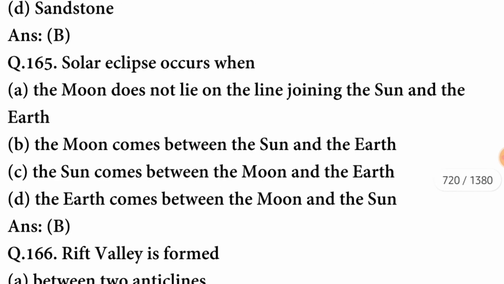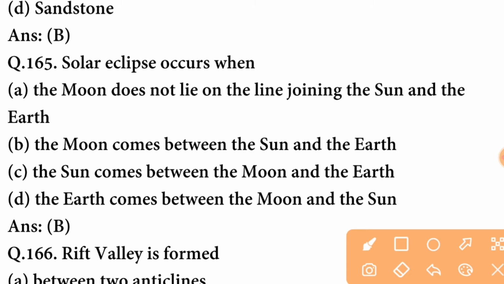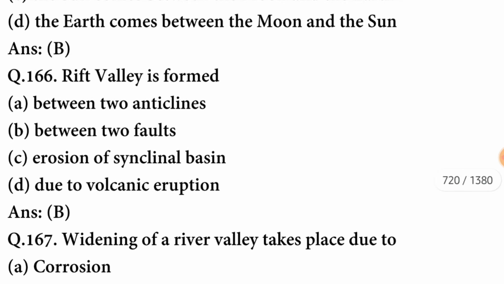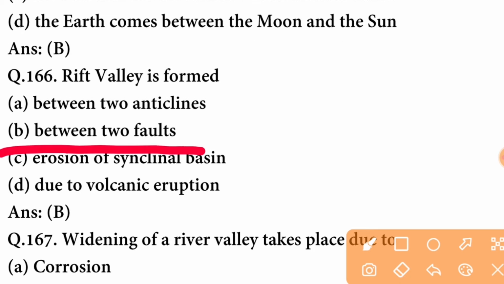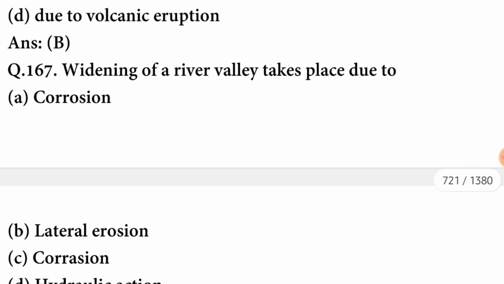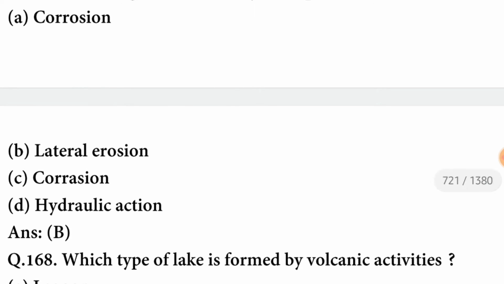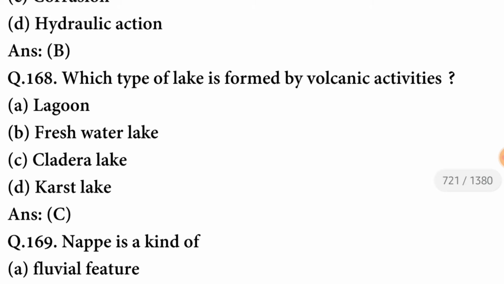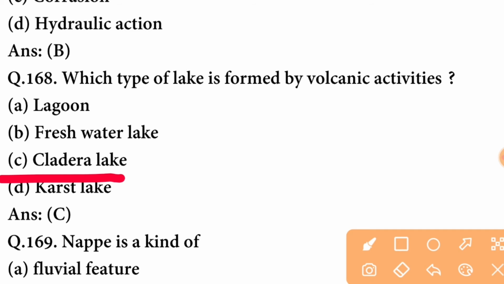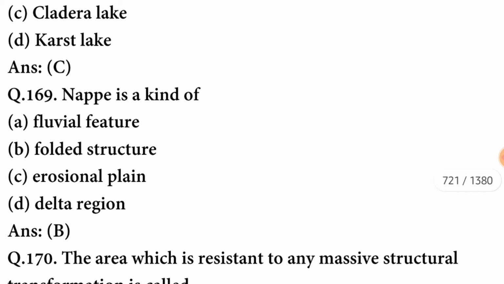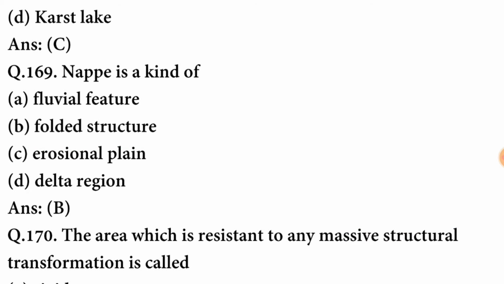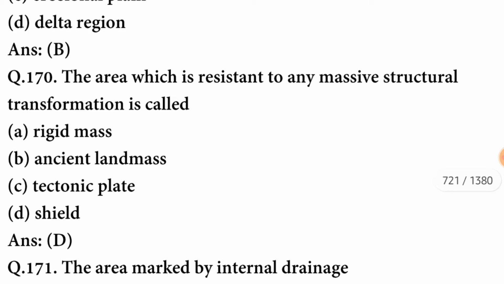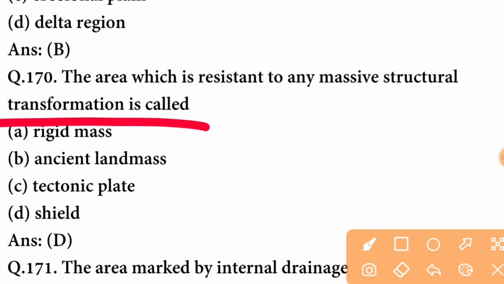Next question. Solar eclipse occurs when the moon comes between the sun and the earth. Rift Valley is formed between two faults. Widening of a river valley takes place due to lateral erosion. Which type of lake is formed by volcanic activities? The lake is caldera lake. Nappe is a kind of folded structure. B option is correct. The area which is resistant to any massive structural transformation is called shield.